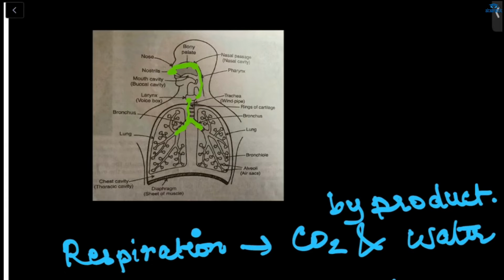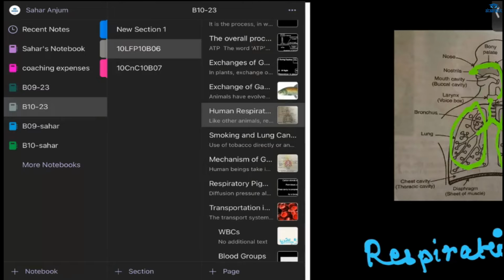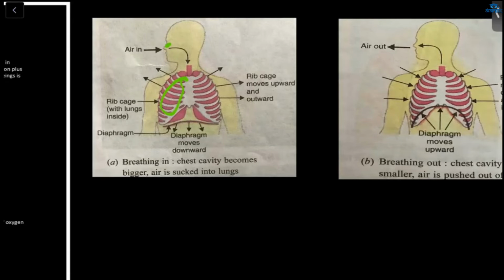We have two lungs, and they hang in an airtight space called the chest cavity. Around the chest cavity, we have the rib cage. This is the rib cage, and it has sheets of muscles. The pink color you see are the muscles between the ribs.